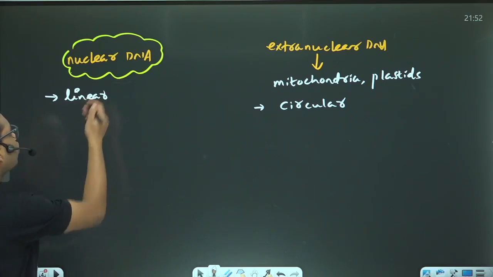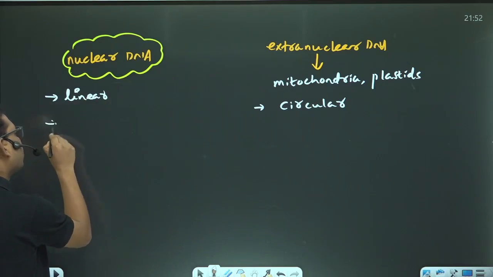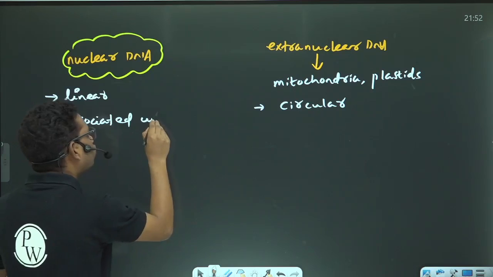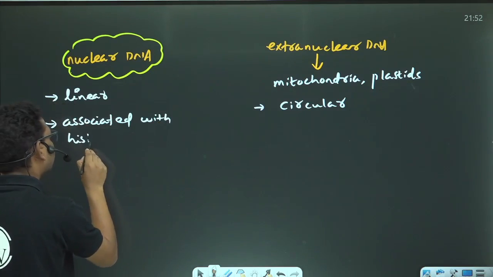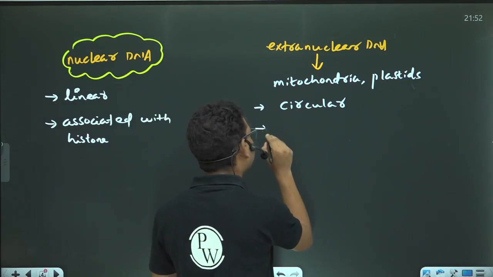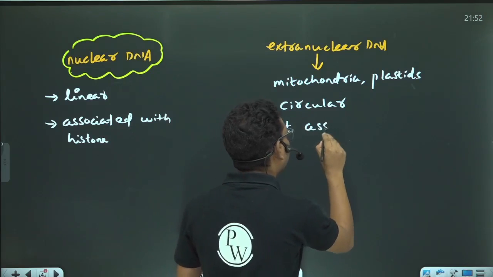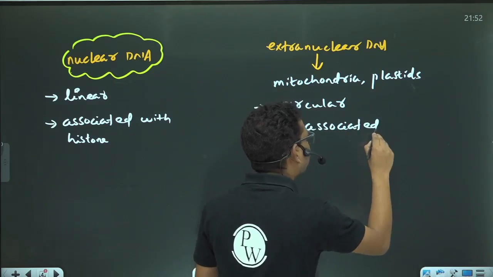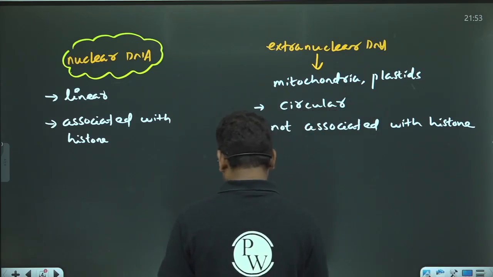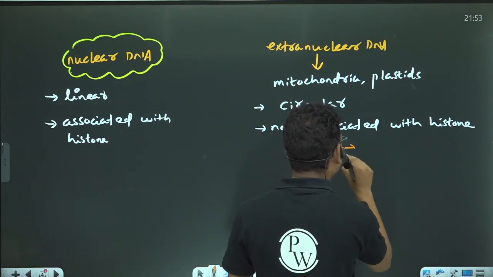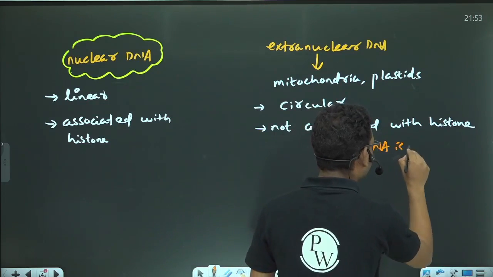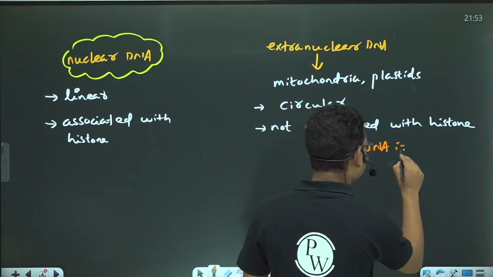In case of nuclear DNA, the DNA is associated with histone, whereas in case of extranuclear DNA, the DNA is not associated with histone. Whenever the DNA is not associated with histone, I will call it naked DNA.